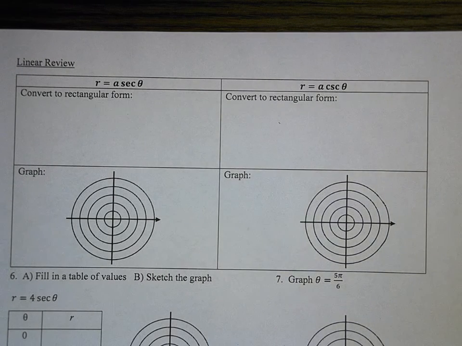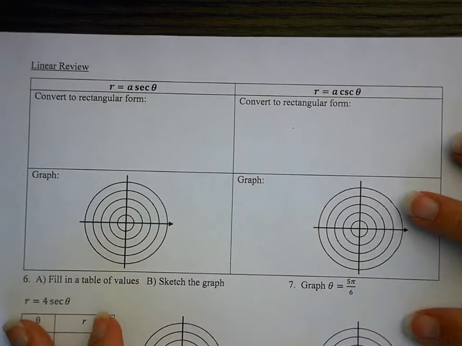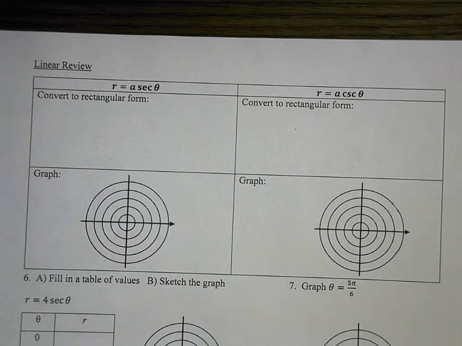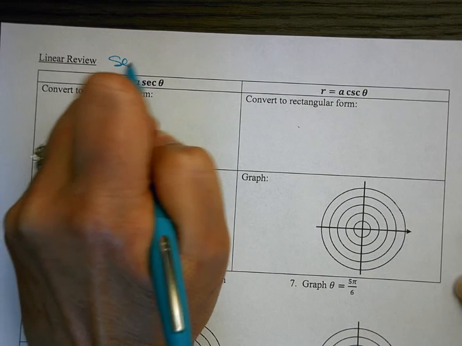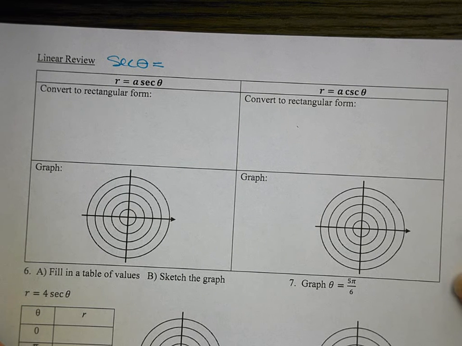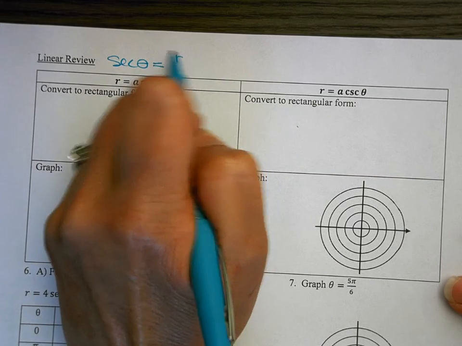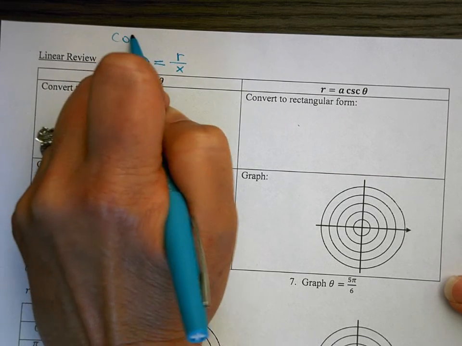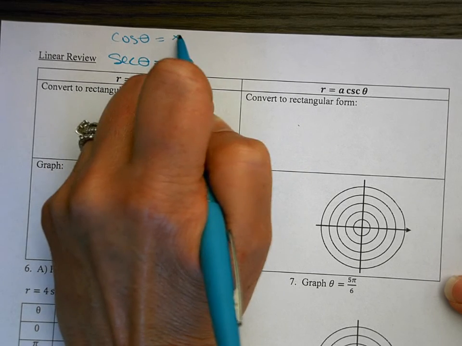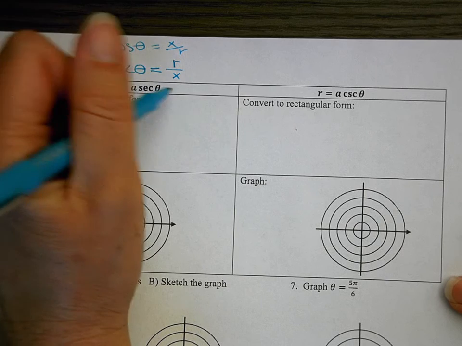Okay, so for this one here, they want us to convert to rectangular form. To convert to rectangular form, I need a substitution for secant, right? I know that secant is the reciprocal of cosine, which is usually adjacent over hypotenuse, or x over r. But because we're doing secant, it's going to be r over x. That's coming from the definition we had of cosine: cosine was x over r, so the reciprocal secant would be r over x.